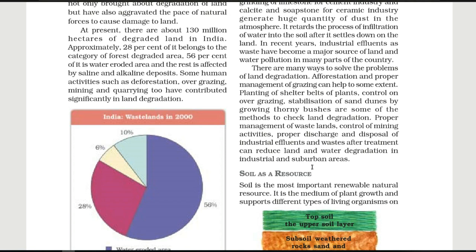Suppose the companies or factories, before releasing their chemicals in the river or on the land, first of all have to give proper treatment to all these things so that the waste will not harm our land. So this is the main topic here.